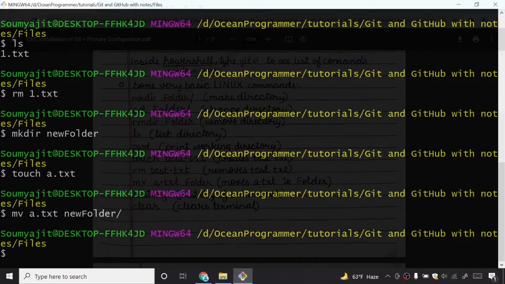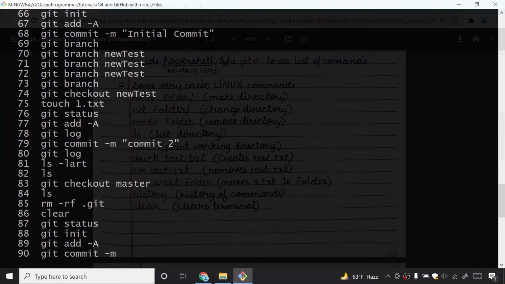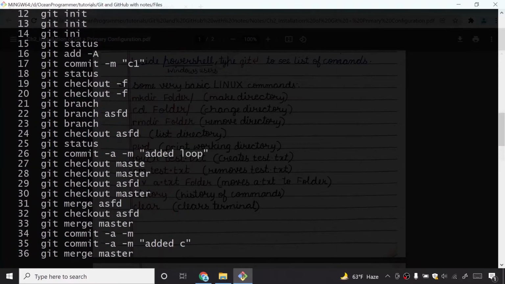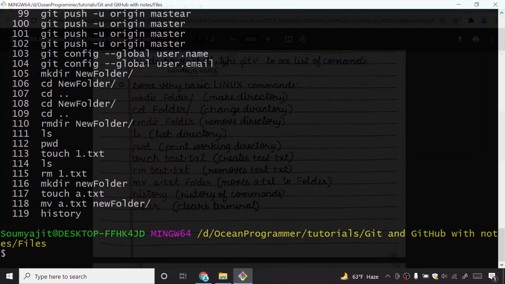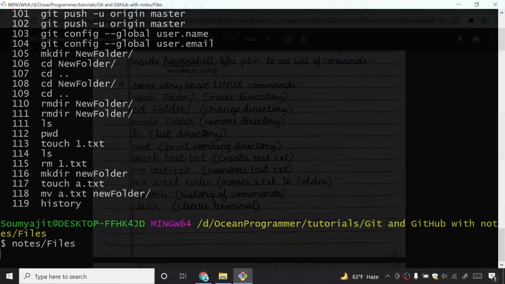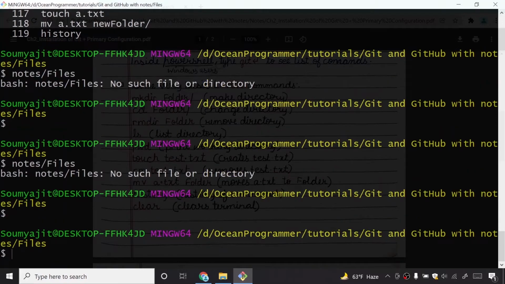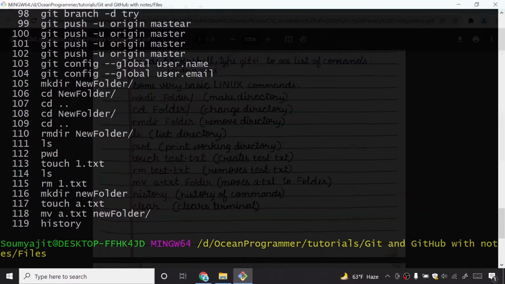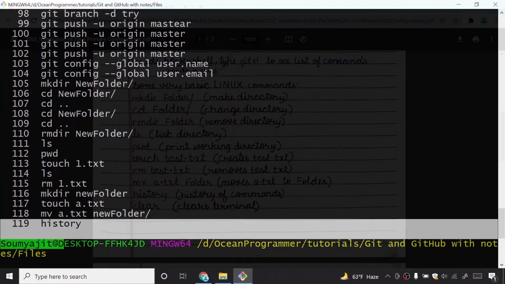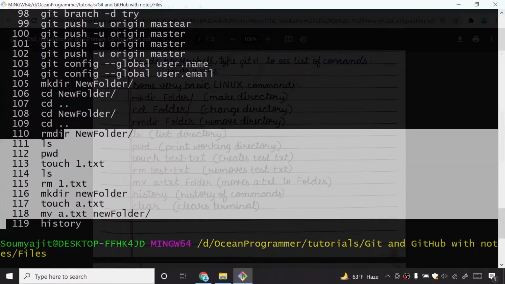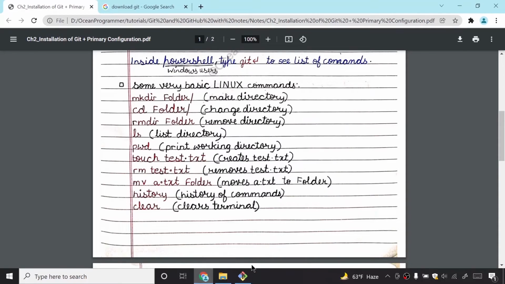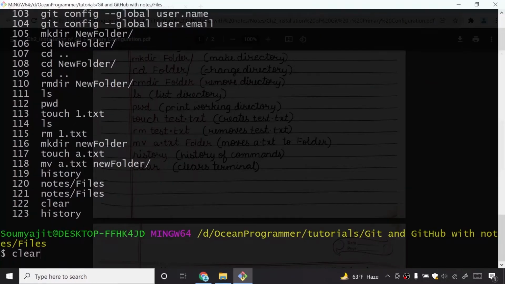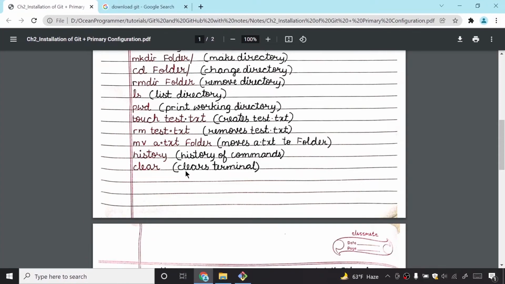You can see the history of commands with the history command. You can see that I have many commands that I have done before. If you are doing this for the first time, you won't see this. Before, I did so many commands, and then after a long time I found a file where all these commands were stored. I just cleared that file. That's why you are seeing 119 commands, but I have used many git commands. If I write clear, it will just clear this git bash.